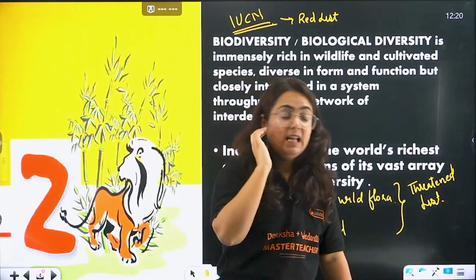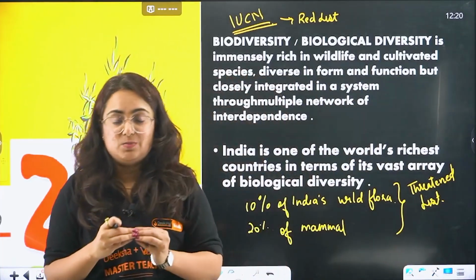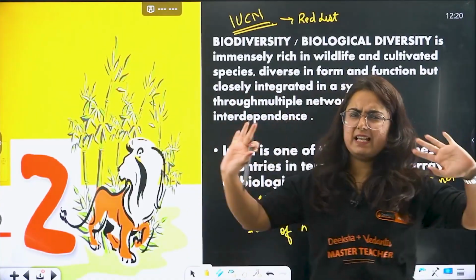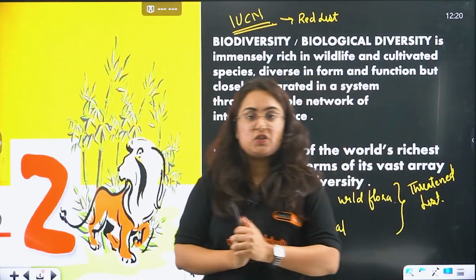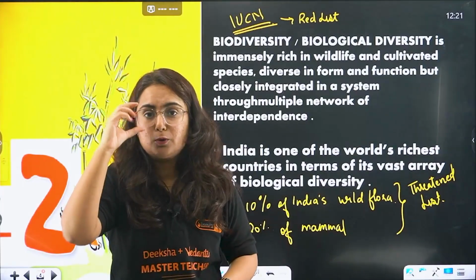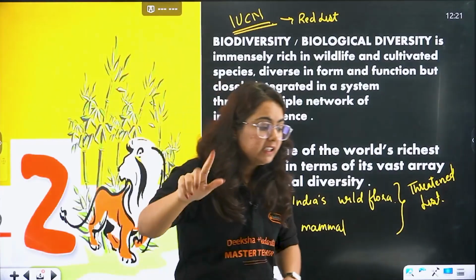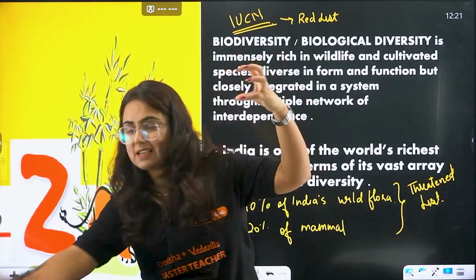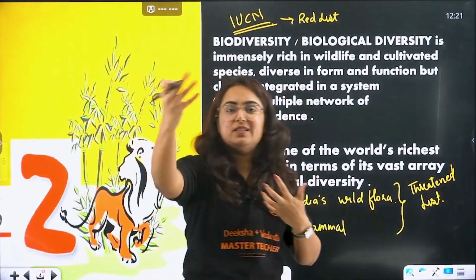Which species? Like, there are normal species of plants and animals. Pay attention to this. Those whose quantity is enough in number, that they are living healthily. Then we have endangered species. Endangered species means the species that are on the verge of extinction. If we don't protect them, they will become extinct one day. Extinct means ending one day. Getting my point? Then we have vulnerable species. Vulnerable species are the species whose population has had a drastic decline altogether. Those species are considered vulnerable.